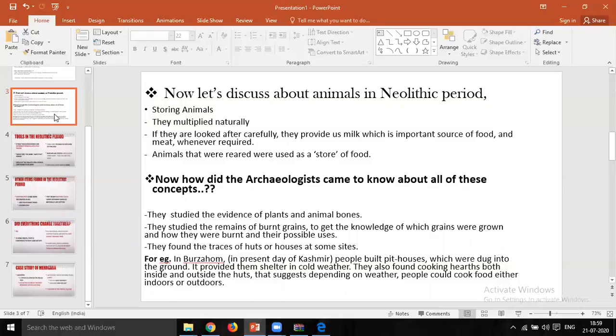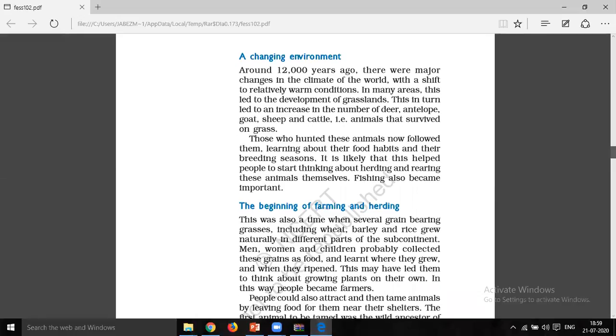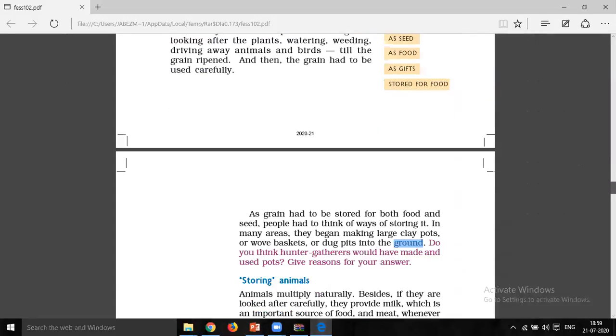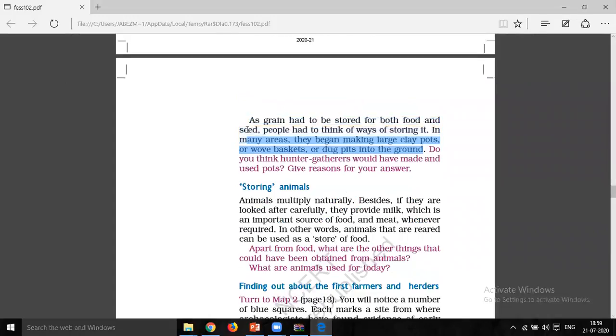I would request all children to read today's topic. I will be showing you as per the textbook. You have to read today's topic from, yes, as I had said in the last lecture, up to here. Okay, up to this portion you read yesterday.